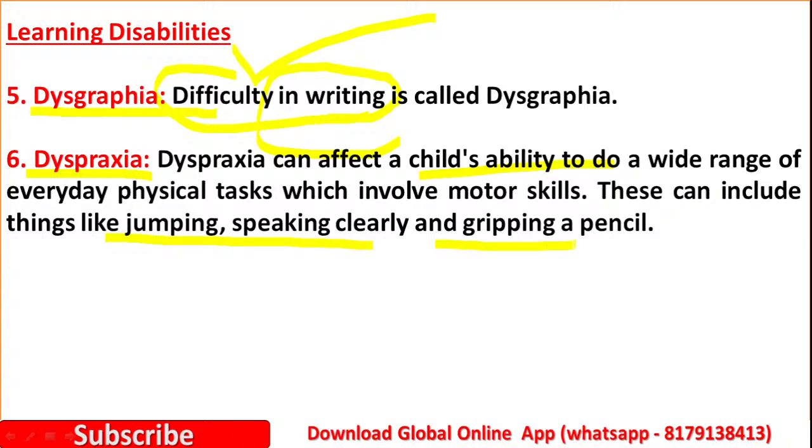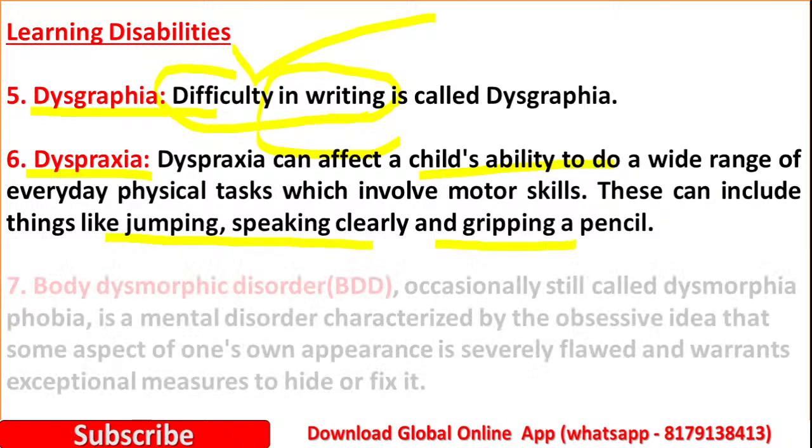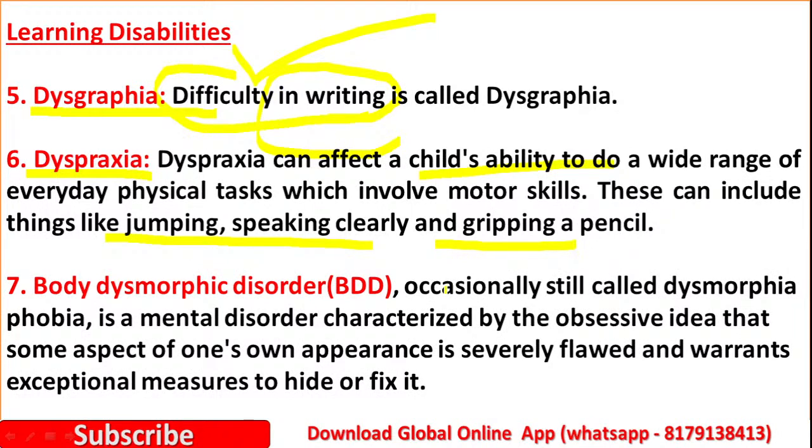These are the examples for dyspraxia. The next one is BDD, body dysmorphic disorder, occasionally still called dysmorphia phobia. Please remember, BDD, body dysmorphic disorder.